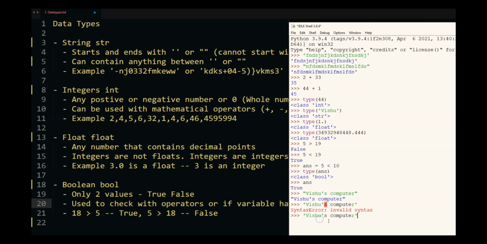And if I want to still use single quotes, what you can do is escape this apostrophe, which means telling Python that this string starts over here and ends over here, and to ignore this. So to ignore it, you put a backslash. The backslash will tell Python this is a part of the string, not the end of the string. This is the string, this is a part, and you use a backslash to tell Python that it's a part.